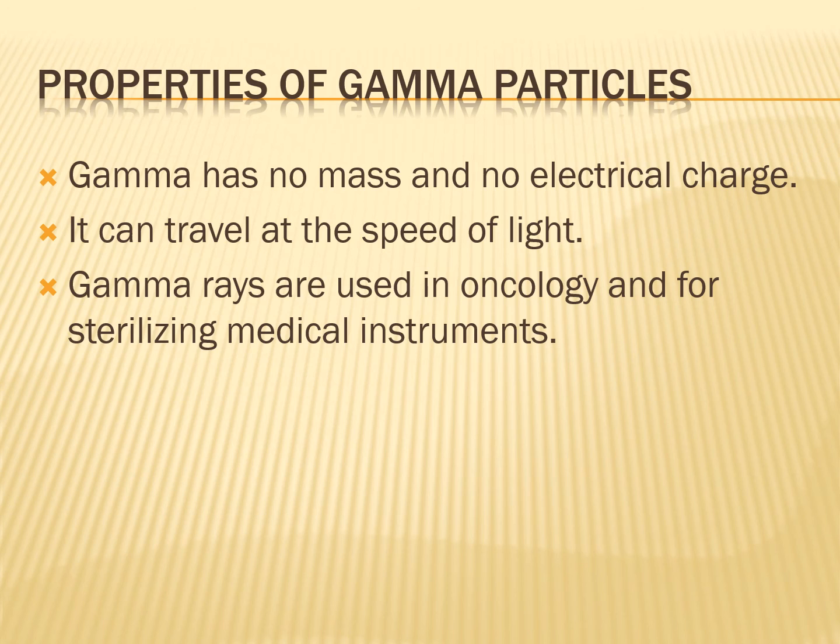Similarly, as alpha particles can be stopped by paper and beta particles can be stopped by a palm, to stop gamma rays a concrete wall is needed. They cannot be stopped by a paper or by a palm. So it requires a concrete wall for stopping gamma radiation.